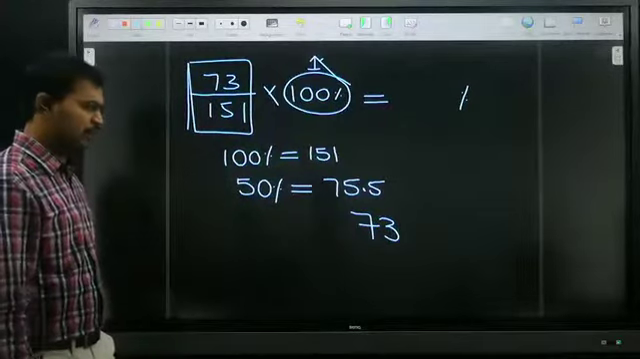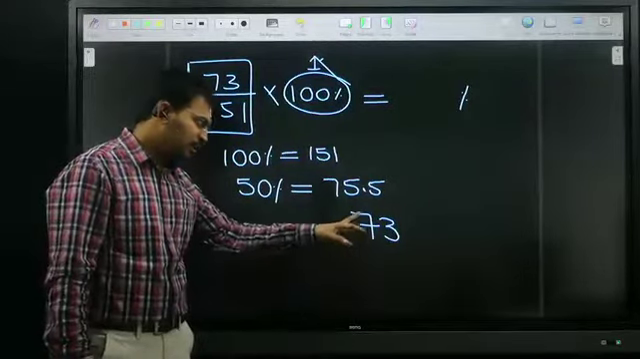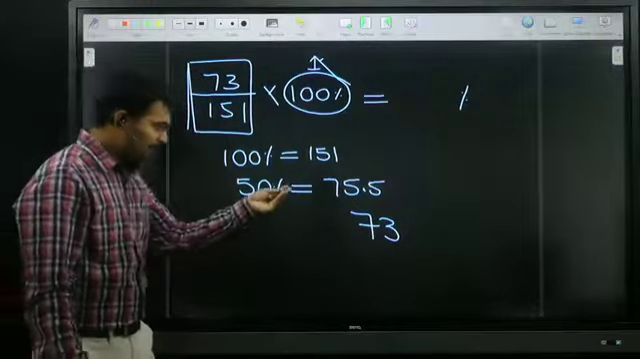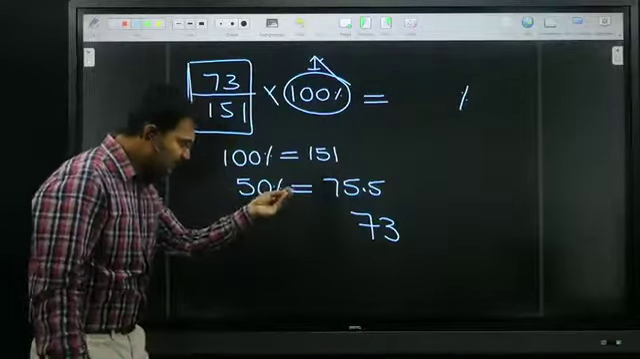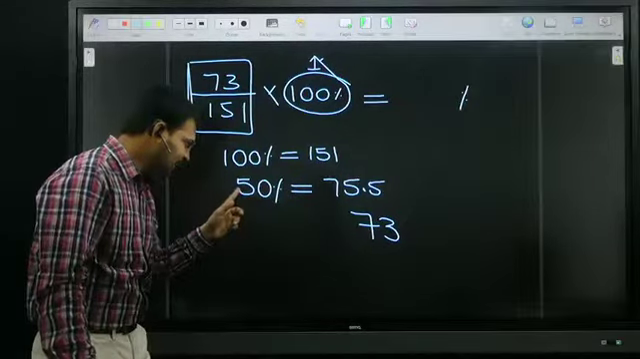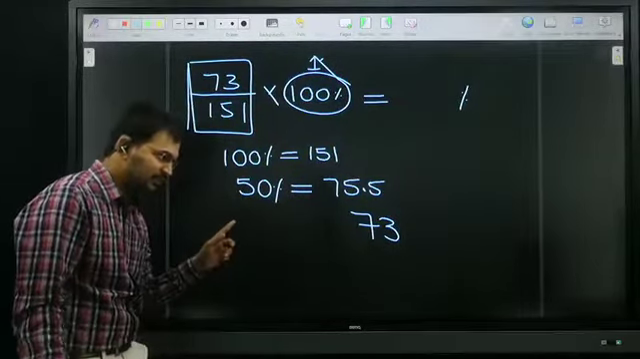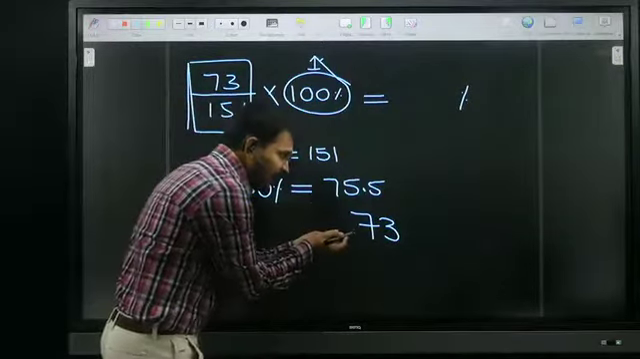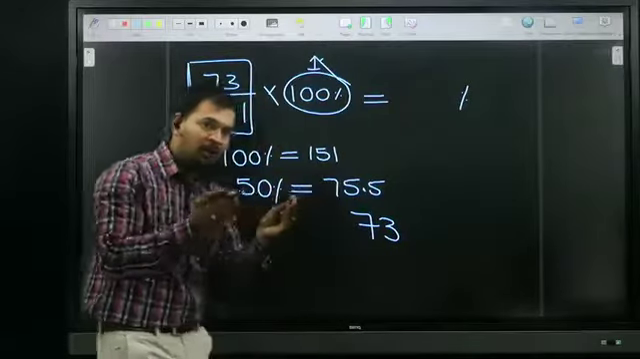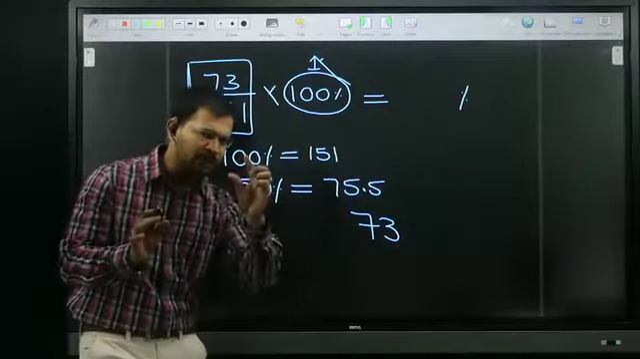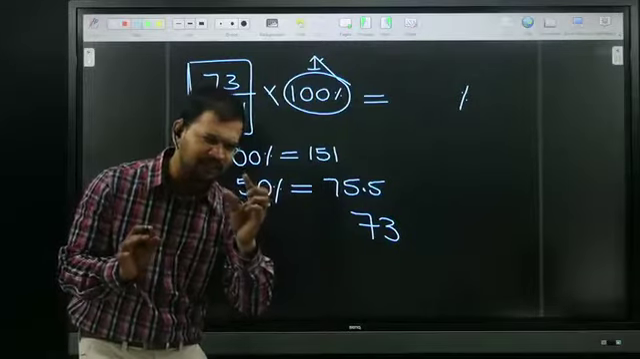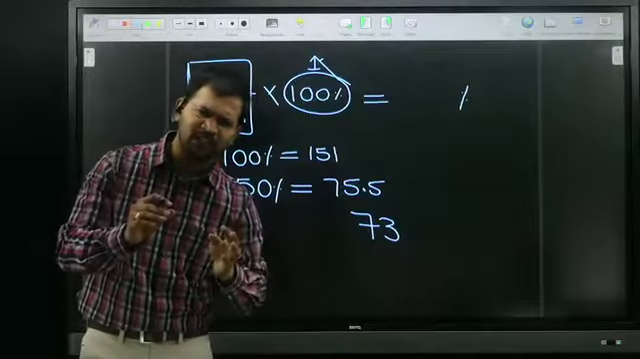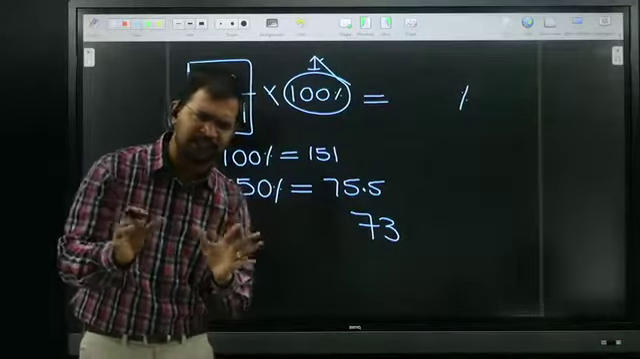Look at me, all of you. I need 73. Whenever I take 50%, I got 75.5. Our answer is less than required, and less than 50%. One more important point: I need 73, I got 75.5, both are very closer values, and our answer is very closer to 50, less than 50.